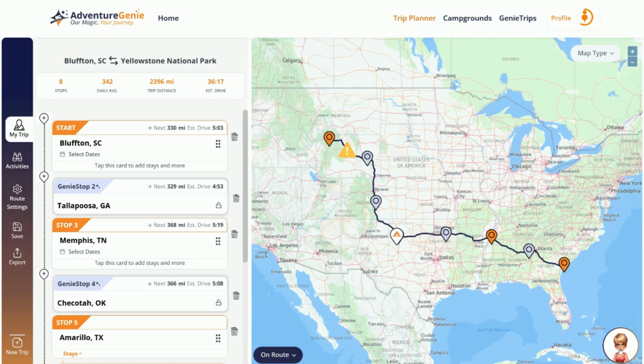So with just a few English natural language prompts, we're able to create and reshape our trip, find campgrounds, add campgrounds to our stay, change our daily driving distances, and a whole lot more. Try out the Personal Genie and see what she'll do for you.